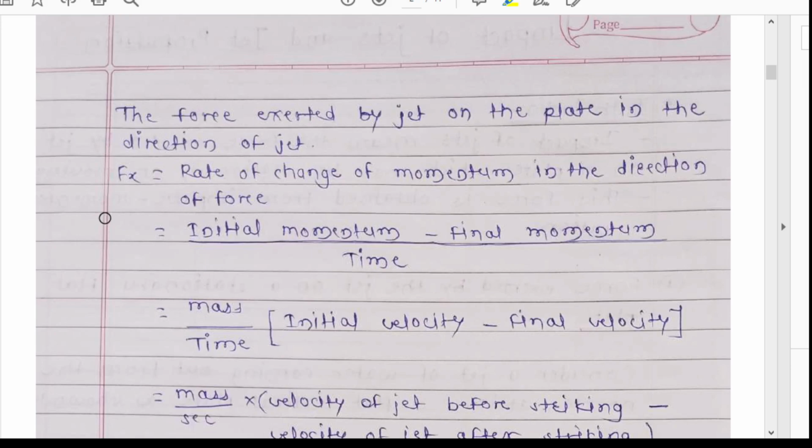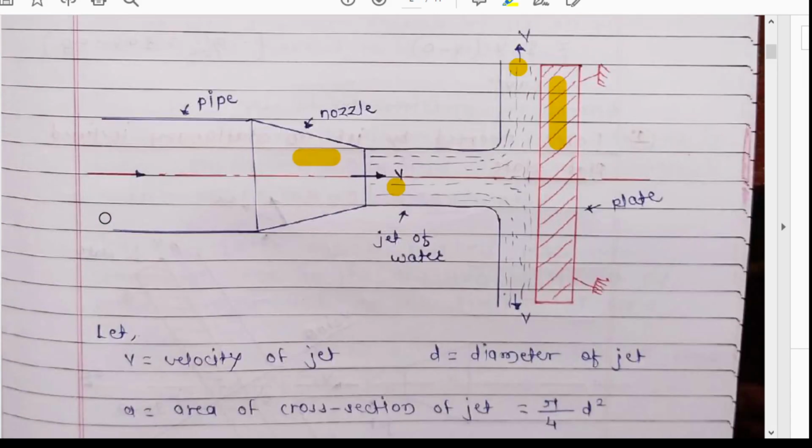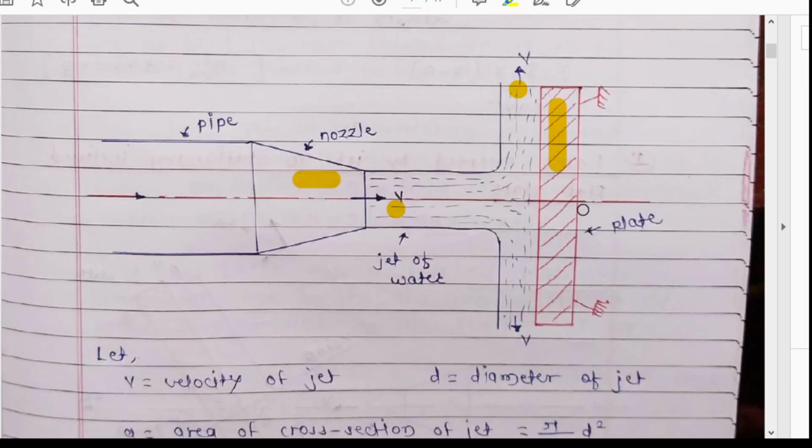Now, as this plate is a vertical plate, the velocity has no component in the direction perpendicular to the jet.